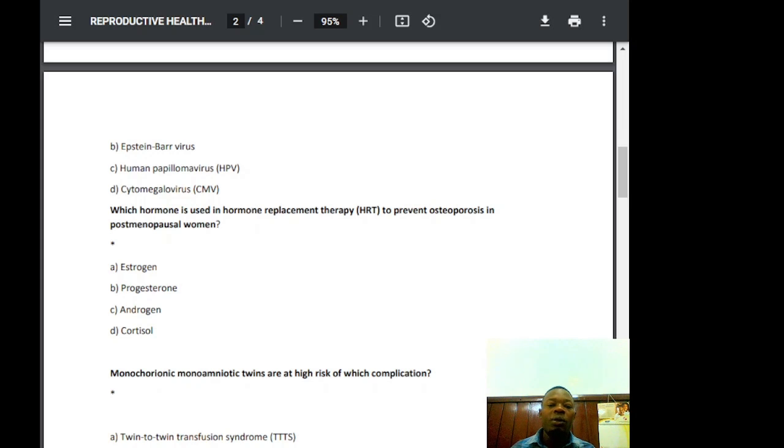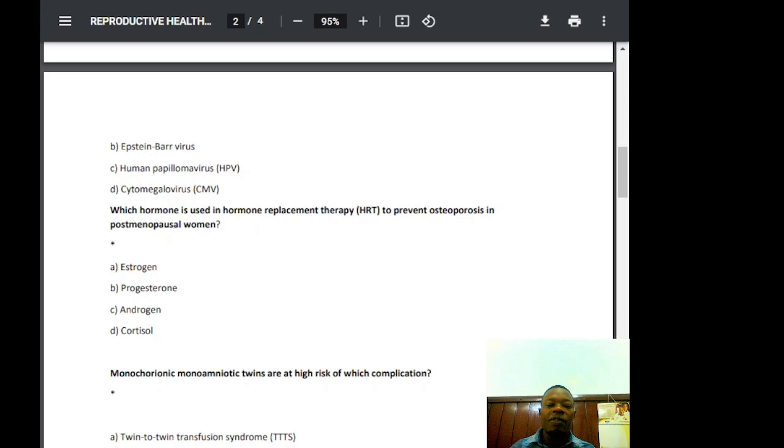Okay, we have Epstein-Barr virus, we call it EBV, which is linked to other malignancies, not cervical cancer. So EBV is associated with nasopharyngeal carcinoma, Burkitt lymphoma, Hodgkin lymphoma, and some gastric cancers. It is actually transmitted through saliva, the kissing disease, not a primary cause of cervical cancer. Talk about the cytomegalovirus, it does not cause cervical cancer.